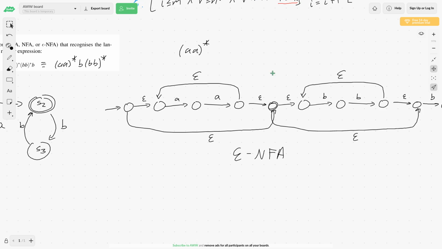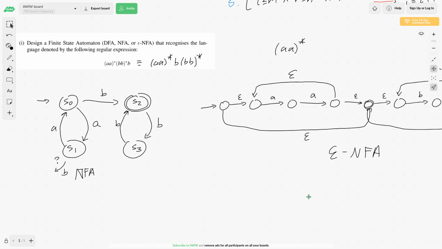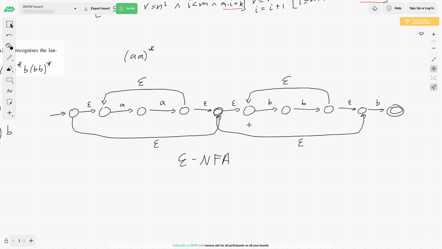Which should you choose? Well, I guess it's up to you. For me, I found it easier just to design an NFA for this problem on the spot. But if you can't think of a way to do that, you could just blindly convert it to an epsilon NFA, and that would also be a totally valid approach.